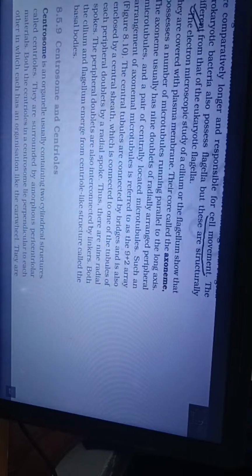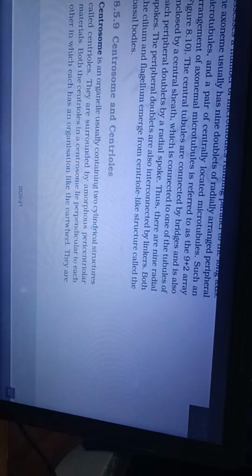The electron microscope study of cilium or the flagellum shows that they are covered with plasma membrane. Their core, called the axoneme, possesses a number of microtubules running parallel to the long axis. The axoneme usually has 9 doublets of radially arranged peripheral microtubules and a pair of centrally located microtubules. Such an arrangement of axonemal microtubules is referred to as the 9+2 array.